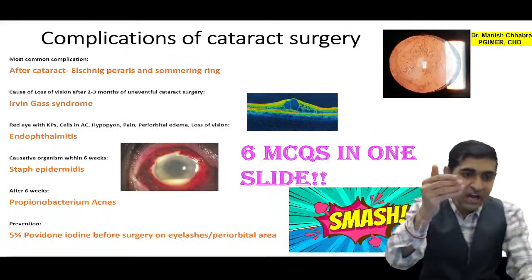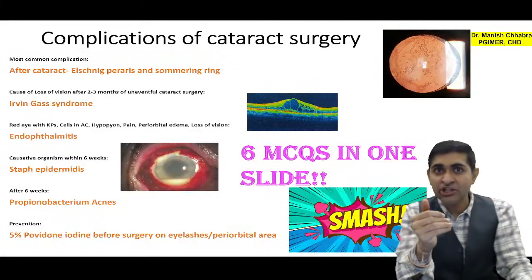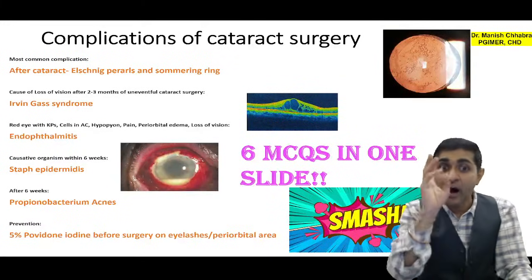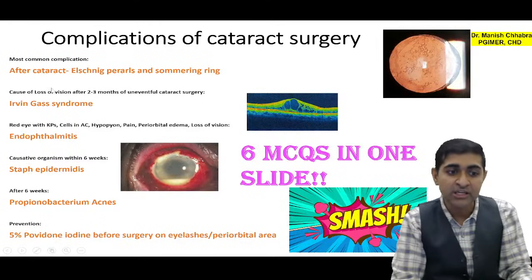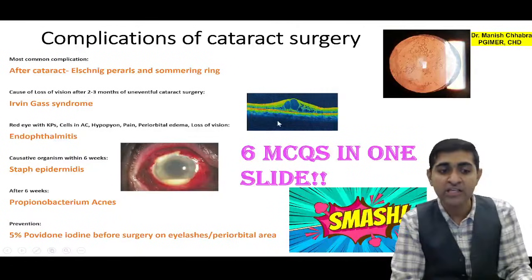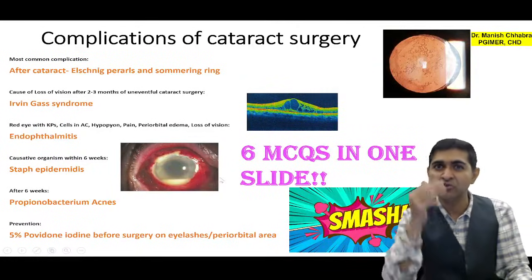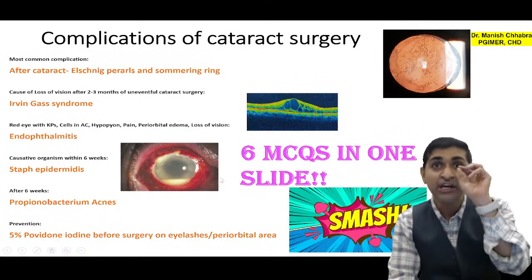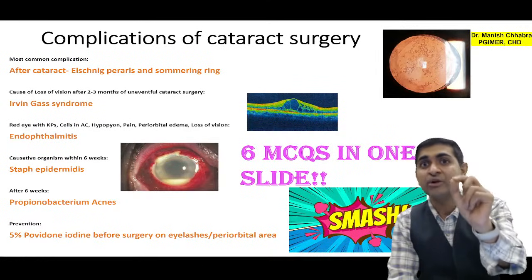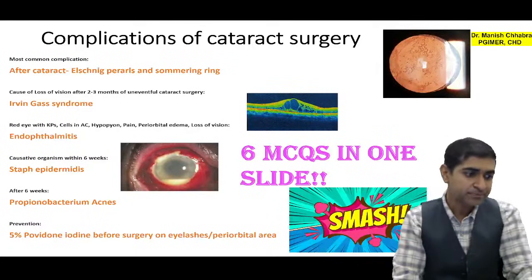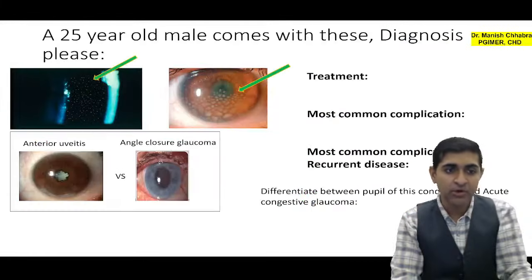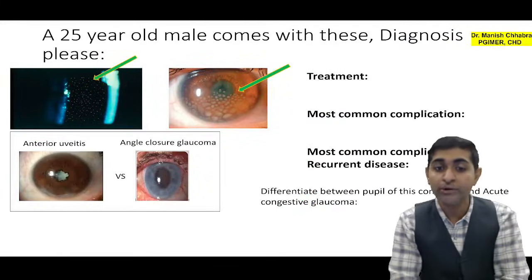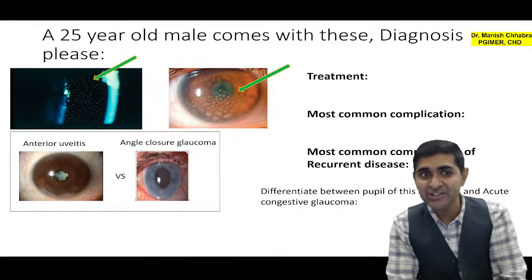So these are your 6 MCQs which were asked based on just this slide. 3 MCQs were there. First was Irvine-Gass syndrome, second was which is the most common organism, third was how to prevent it. Just back to back 3 MCQs in the same session. Okay, July 2023 session.